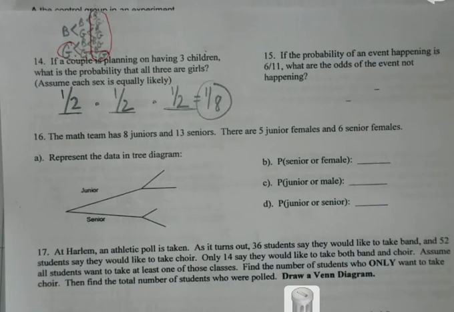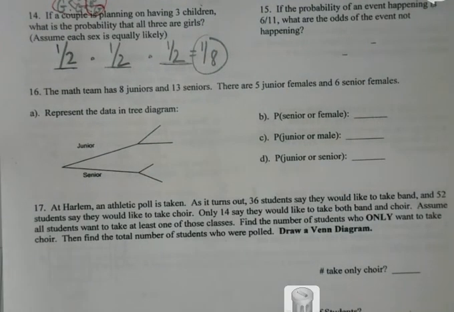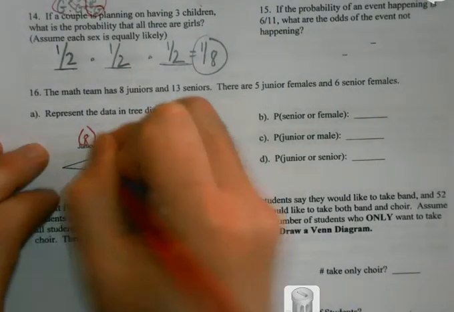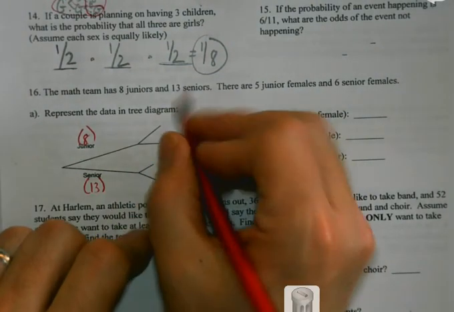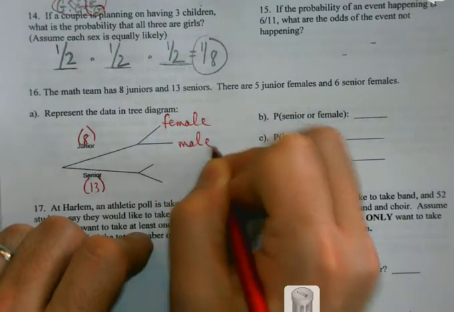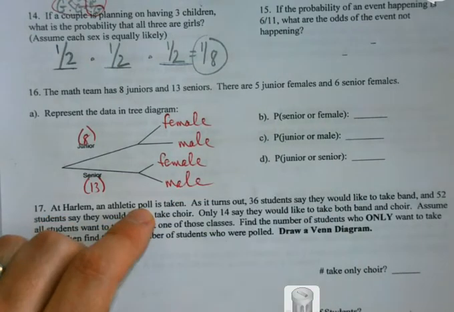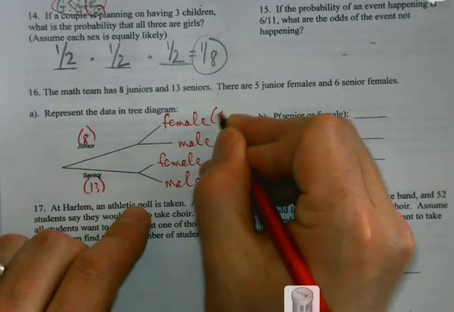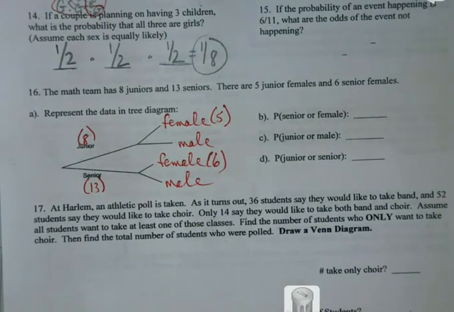Yes, sir. Okay, let's hit up 16 and 17 here, because this goes along with our tree diagram idea. So, all right, the math team has 8 juniors and 13 seniors. Okay, I'm just going to write that in here. There are 5 junior females. So when this breaks off here at the end, I have female and male, and the same with the seniors. I have some females and some males. Now, what do I know? I know there are 5 junior females, and I know there are 6 senior females. Now, through process of elimination, how many male juniors are there?